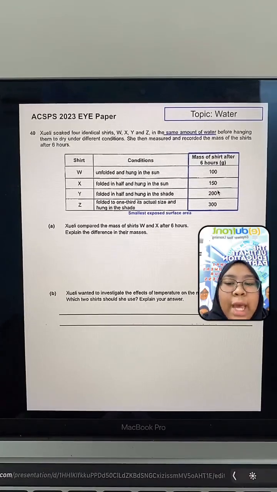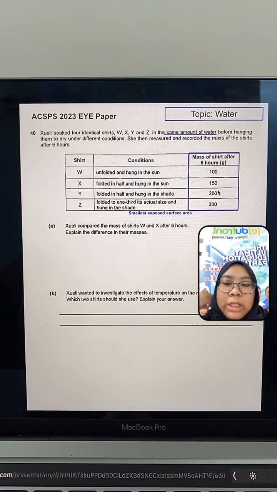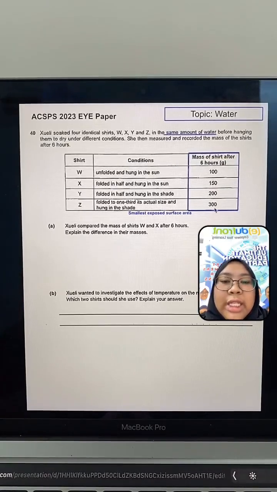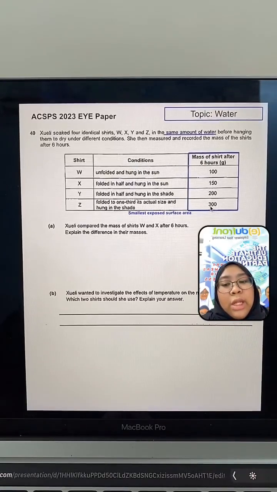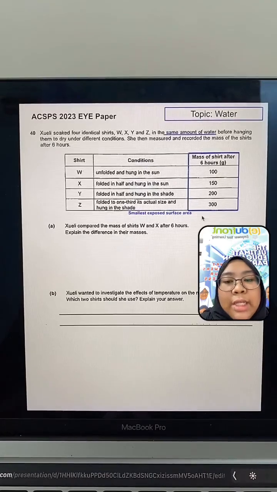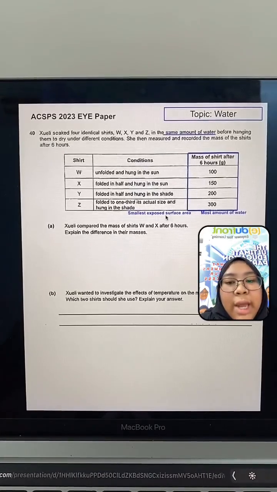Shirt Z, yes. Why? Because it is the heaviest after 6 hours. Since it's the heaviest, it contains more water than the other shirts. You can see the correlation there, right? Because it has the least exposed surface area, at the end it contains the most amount of water.